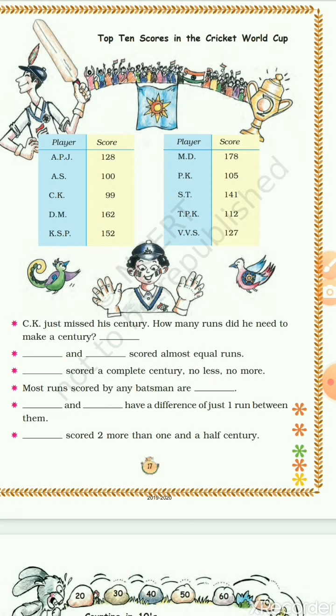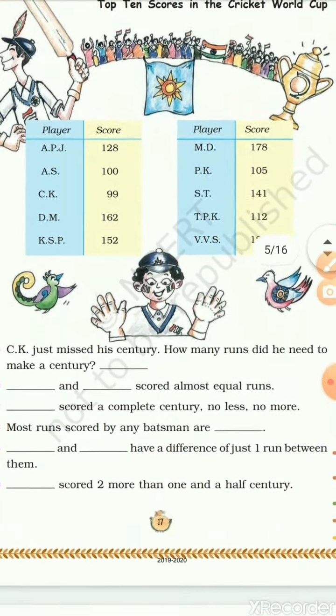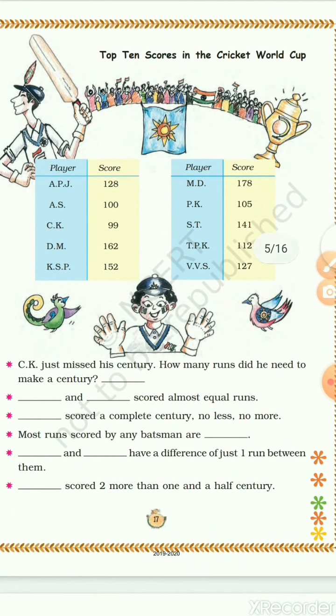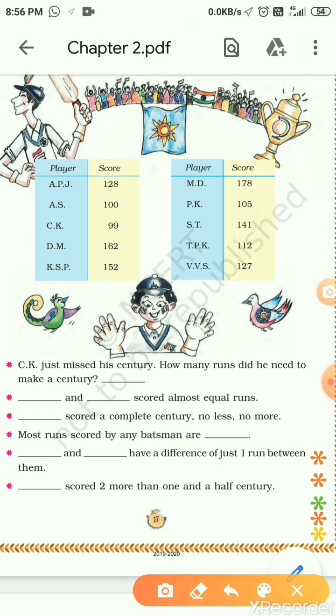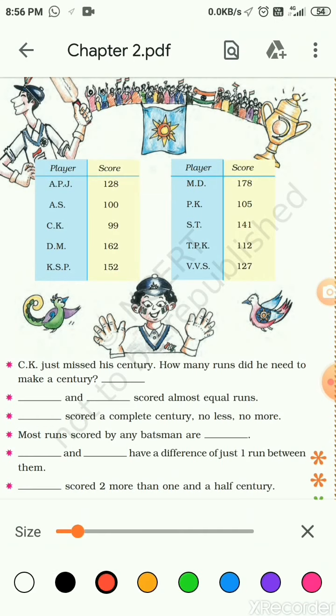CK just missed his century. As you all know, century means 100. How many runs did he need to make a century is the question. You all know how to do it because we already did the same thing. How much is his score? His score is 99. So how many runs does he have to take to complete his 100? That is 1 century. How many runs remaining? Only 1 run. So write 1 over here.